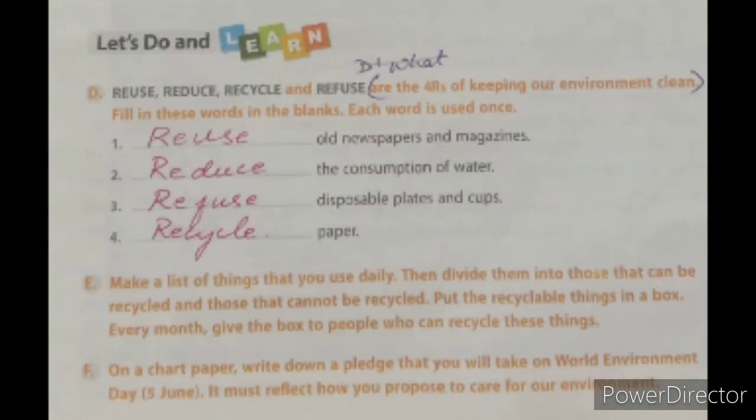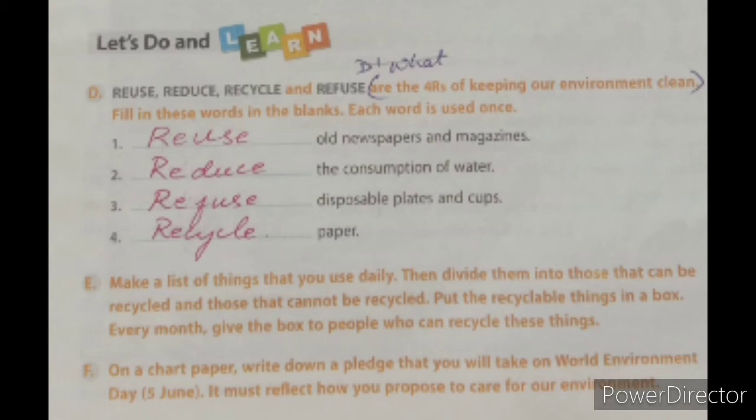Let's do and learn. Reuse, reduce, recycle and refuse are the 4 R's of keeping our environment clean. Fill in these words in the blanks. Each word is used once. Reuse old newspapers and magazines. The first one will be reuse. We can reuse the old newspapers and magazines.